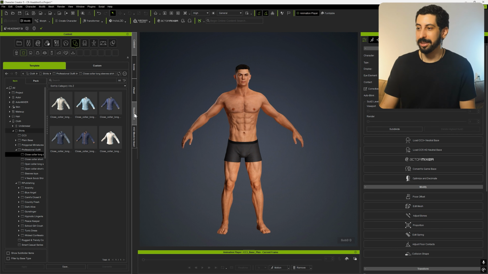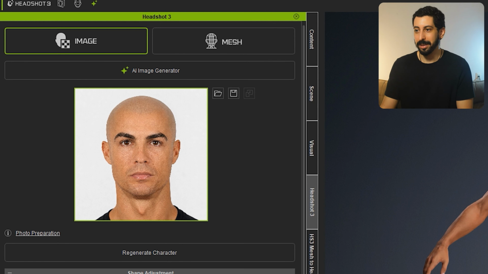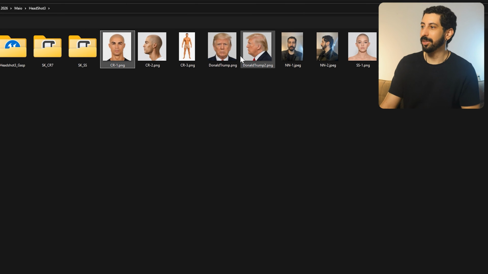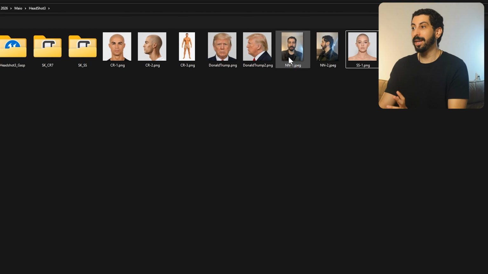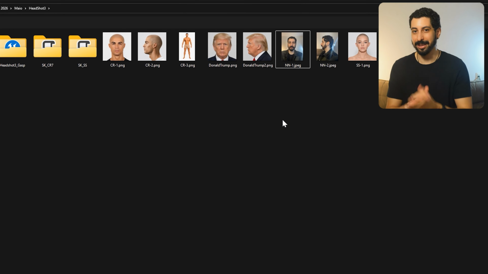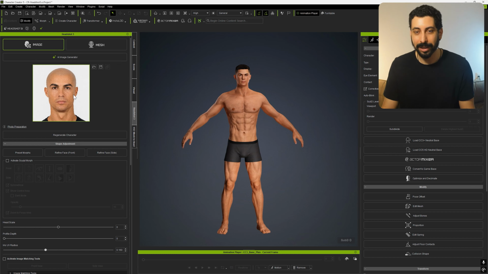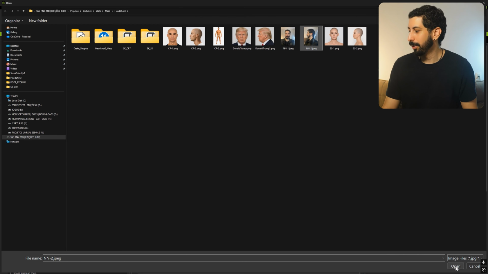So let me quickly show you the process. To upload the image, you can double-click here or click on this folder. See? Here I have separate ones for Cristiano Ronaldo, Donald Trump, Sydney Sweeney, but I'm going to create one of my own here. I took 2 photos and I'm going to put them here now to do it live with you. Live but recorded, right? But anyway, live for me at least. I'll upload the image there, and now I'll also upload the side image.